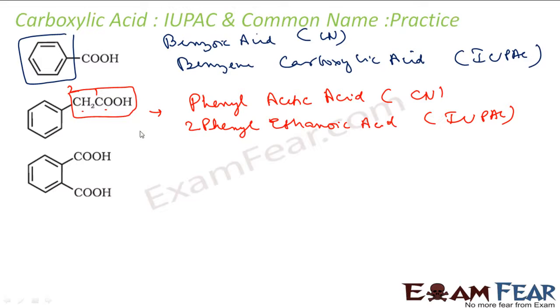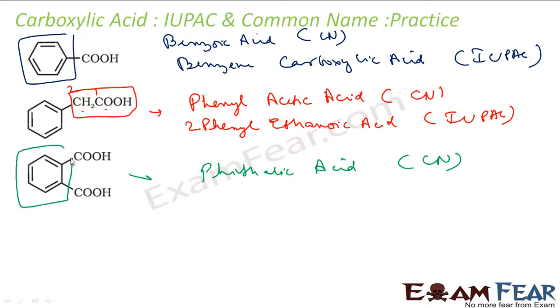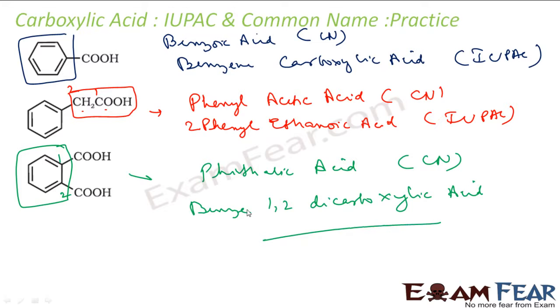Let's take this guy. This guy has a very good common name, that is phthalic acid. This is the common name. And for the IUPAC name, again there are two carboxylic acids. You would first take this part, that is benzene, and at 1 and 2 positions I have two carboxylic acids, dicarboxylic acid. So benzene-1,2-dicarboxylic acid is the IUPAC name for this compound.